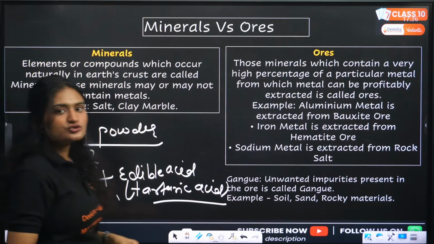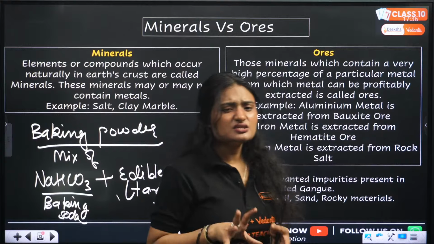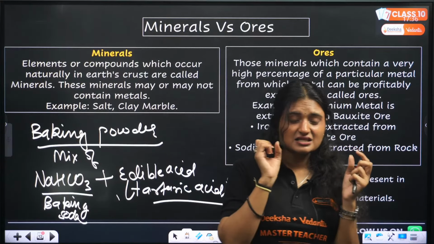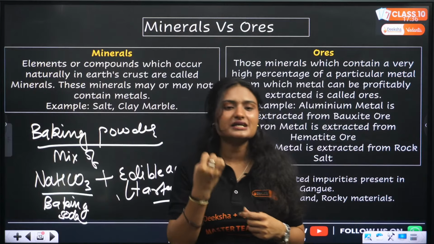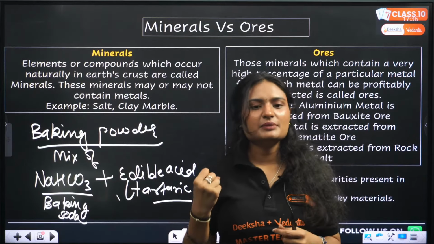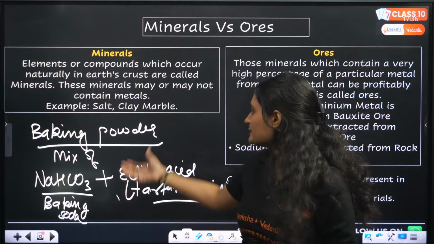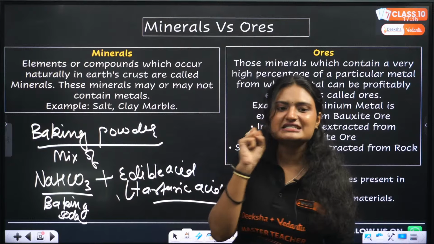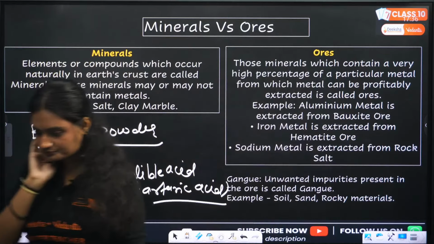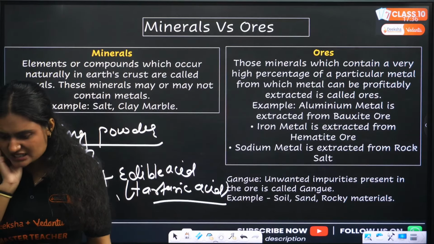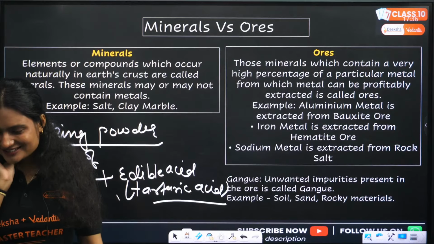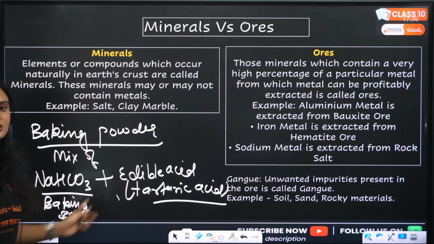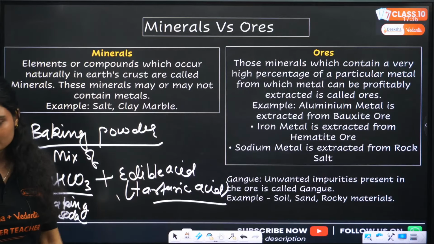It is majorly used for baking purposes because baking soda is basic, and any basic thing that you eat has a bitter taste. To eliminate that bitterness, you use baking powder. It also has a sweet taste. This is baking powder, a mixture of baking soda and an edible acid.